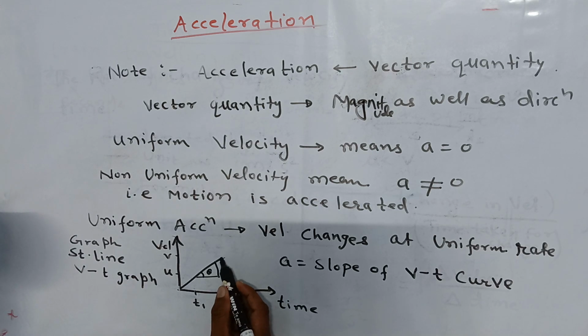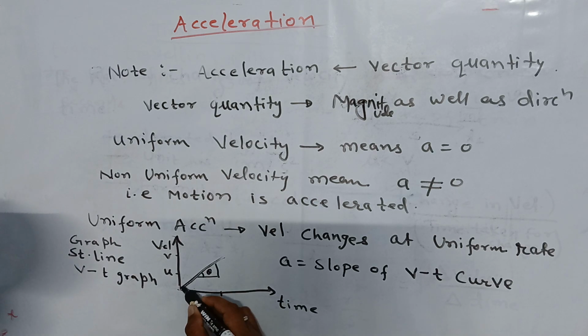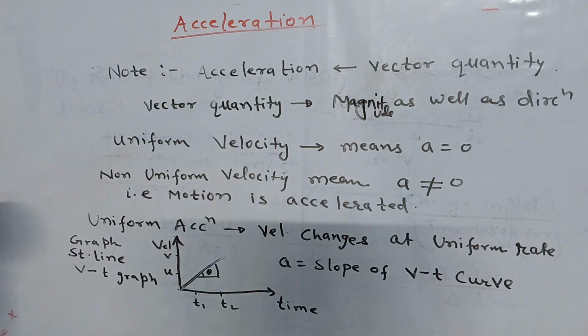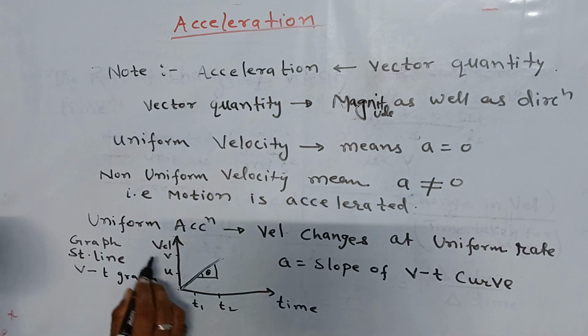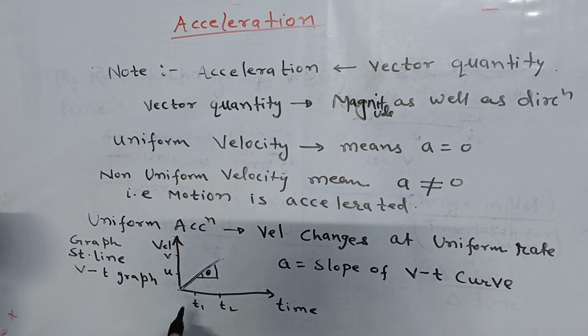The slope of this line will give us the acceleration. Here we have written the same: the slope of the Vt curve. Vt means velocity time curve. Its slope will give us acceleration.